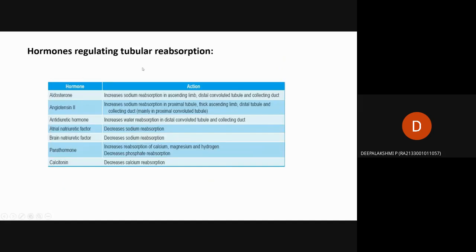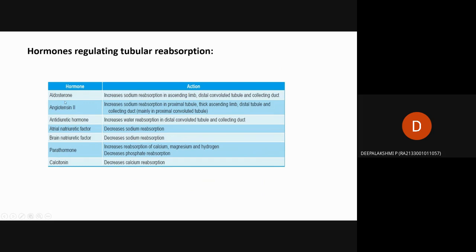Then hormones regulating tubular reabsorption. These are the hormones which function in the kidney. Because of this function, some changes happen in the tubules of nephrons. They are aldosterone, angiotensin 2, antidiuretic hormone, atrial natriuretic factor, brain natriuretic factor, parathormone, and calcitonin.